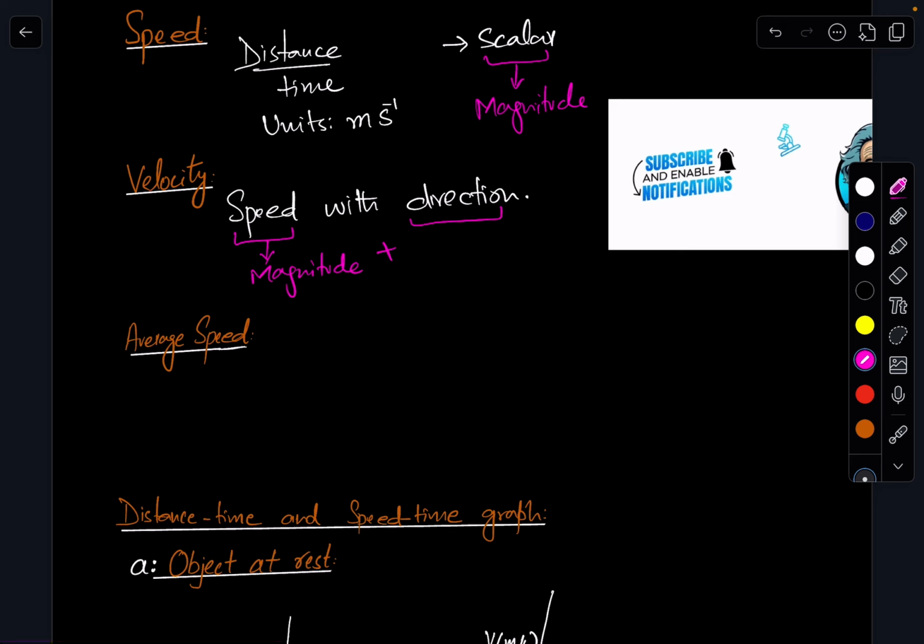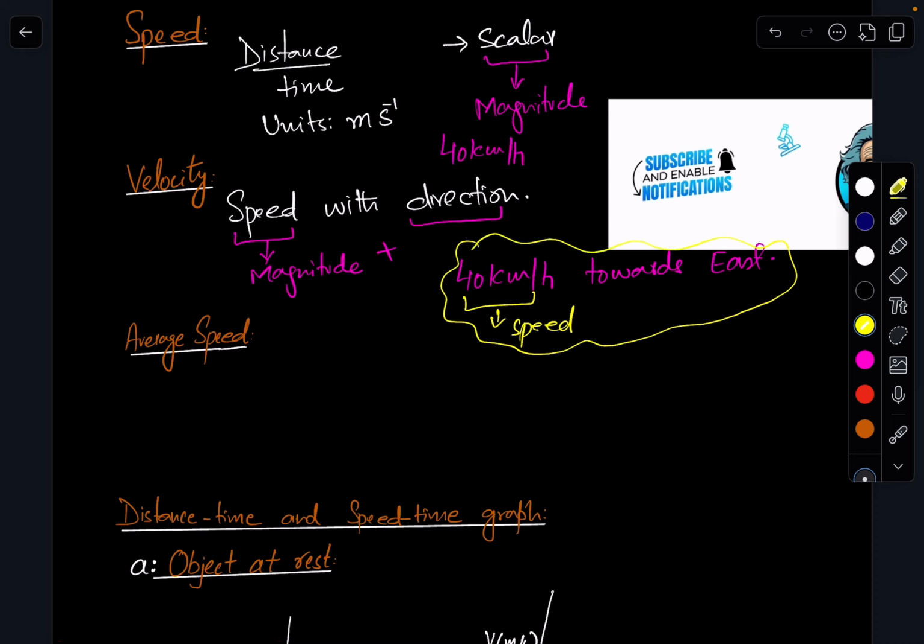So let's suppose someone says that a car was moving with 40 kilometer per hour. He's telling you the information about the speed. But when you add that 40 kilometer per hour towards east or any direction, now they are telling you information about the velocity. This part is only speed, and as a whole this complete thing is velocity. So velocity is a vector quantity, and its units are also meter per second.